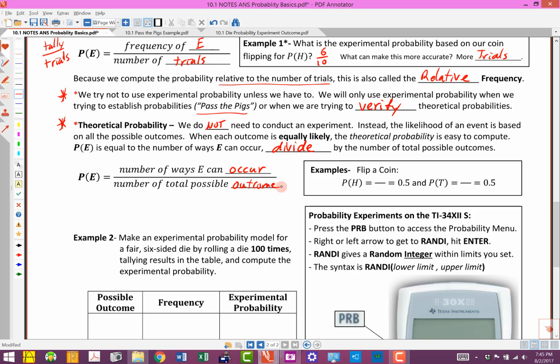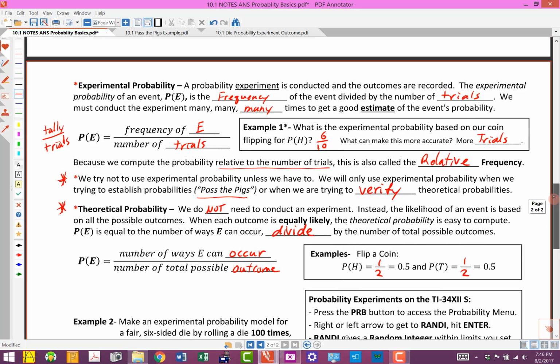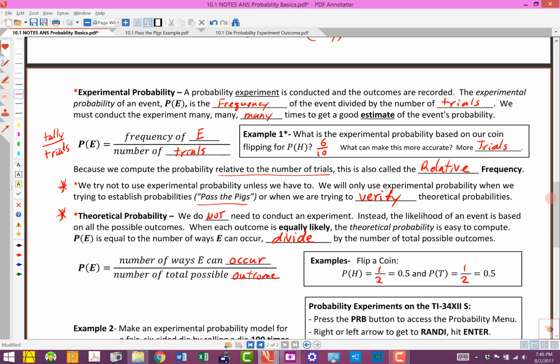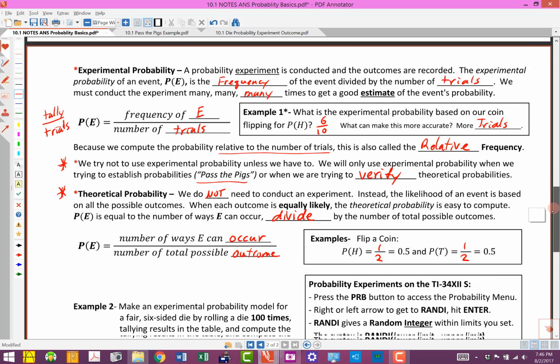Now, we can actually use this to verify the theoretical probability, what we expect to have happen when we flip a coin. When we flip a coin, there's one way that a head can occur, and there are 2 different outcomes, heads or tails. So one of them is a head, but there are 2 outcomes altogether. One of them is a tail, 2 outcomes altogether. Now, one way you can describe the difference between experimental and theoretical probability, and we'll talk about this more in a later section, is experimental probabilities are what actually happens when you do the experiment. Theoretical probabilities are what you expect to have happen.